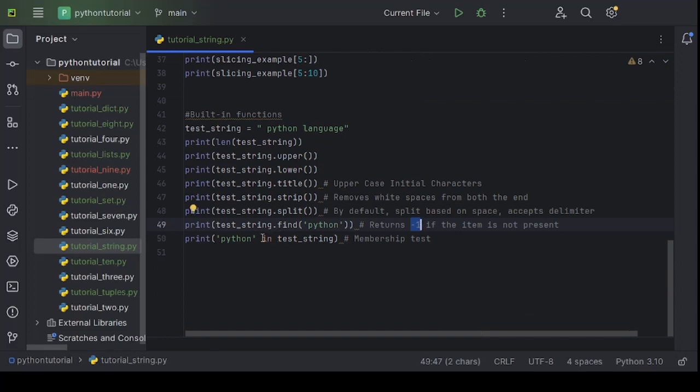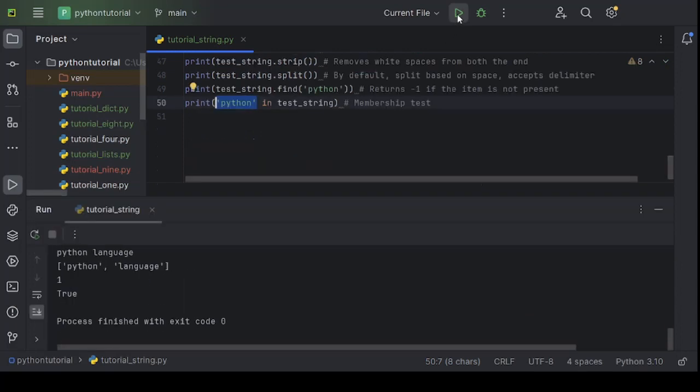We can use the membership operator, which is in, to understand if a substring is present in a string or not. In this case, it will provide us a true result. If the item or the substring is not present in the existing string, then it will give us a false result. Let's run this program and validate our understanding.